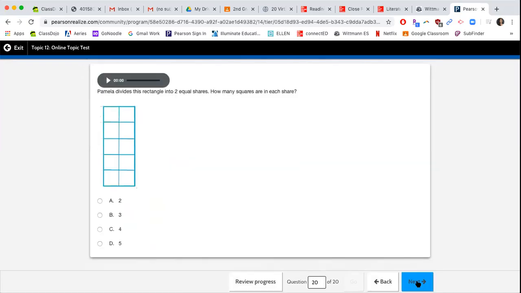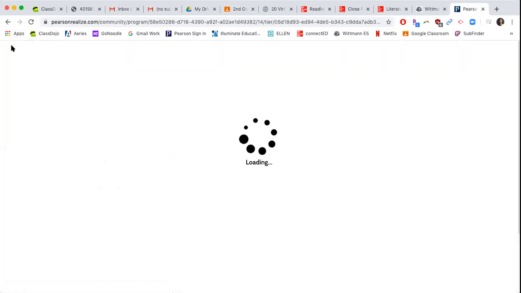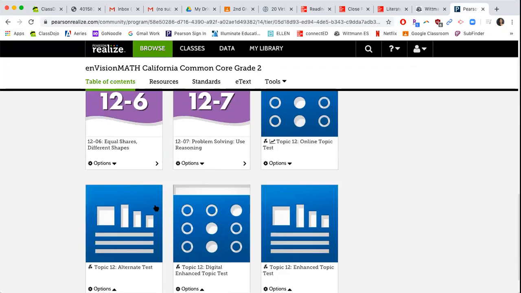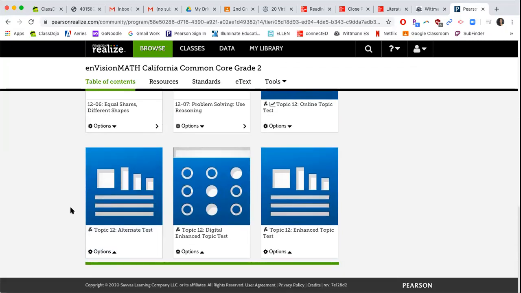And then the last question on this one is, Pamela divides this rectangle into 2 equal shares. How many squares are in each share? Basically you're looking at this like a Hershey bar, and you want to split it up between 2 people evenly. So 1 for you and 1 for your teacher. So how many would you get and how many would your teacher get if it was going to be even? So that is going to be your online topic 12 test. I showed you guys all the questions. If you have any questions about any of them, let us know.